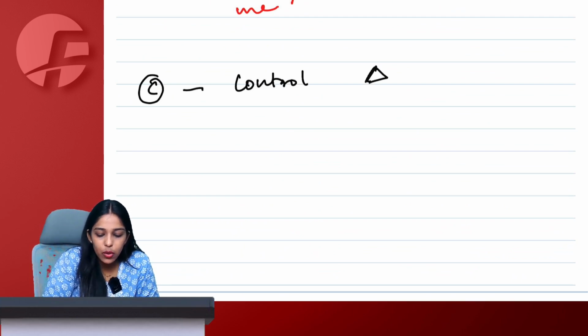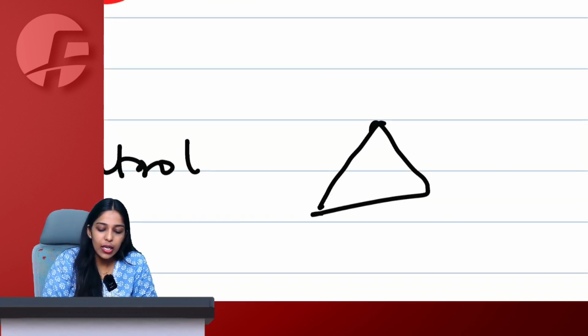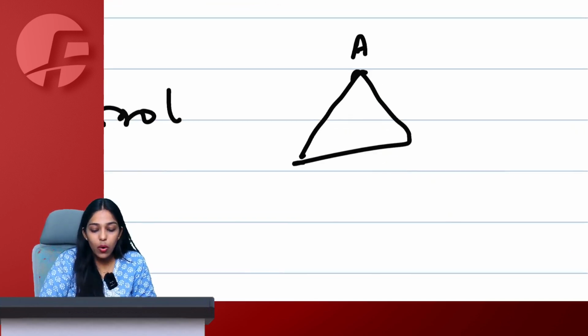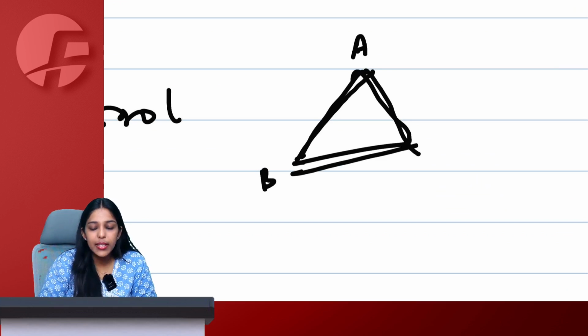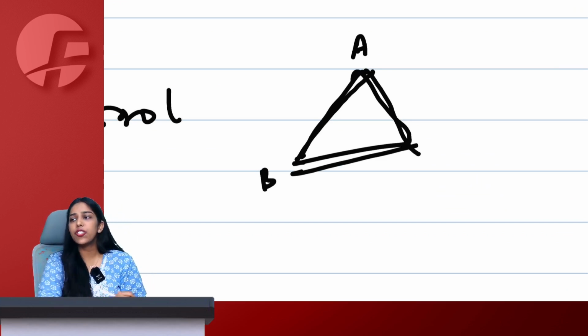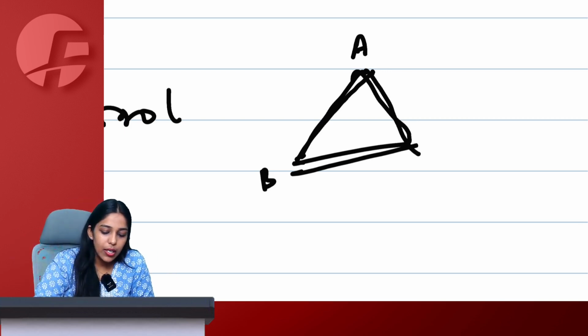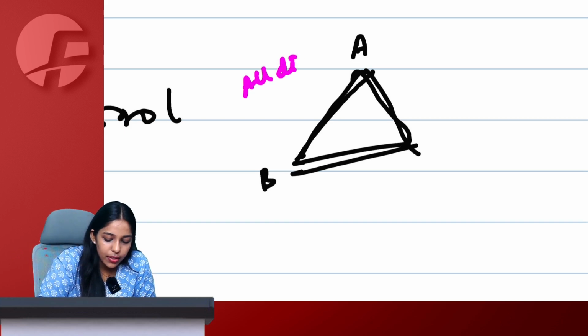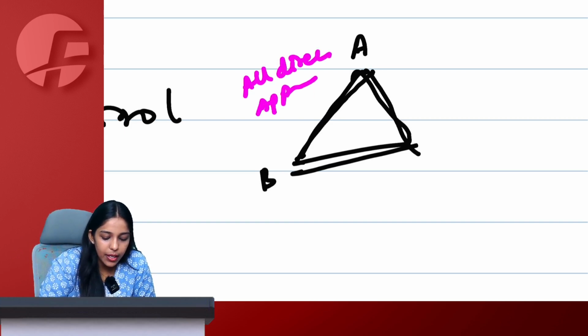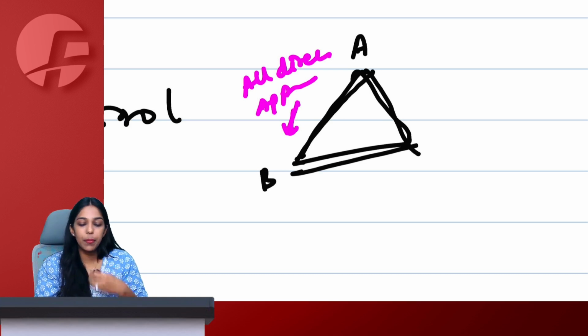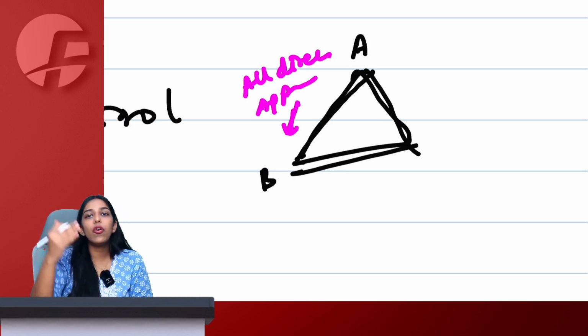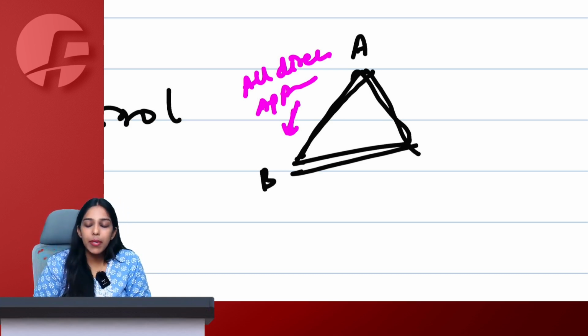And this also includes a triangle control. What do you mean by this, ma'am? Let's say there is this company A, which has the right to appoint all the directors of company B, which essentially means company A is controlling company B, because all the directors of company B can be appointed by company A only. So we have a control relationship here. Therefore, A and B are related because A controls B.